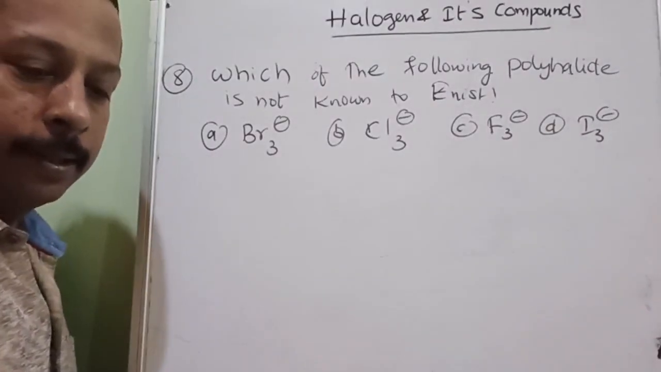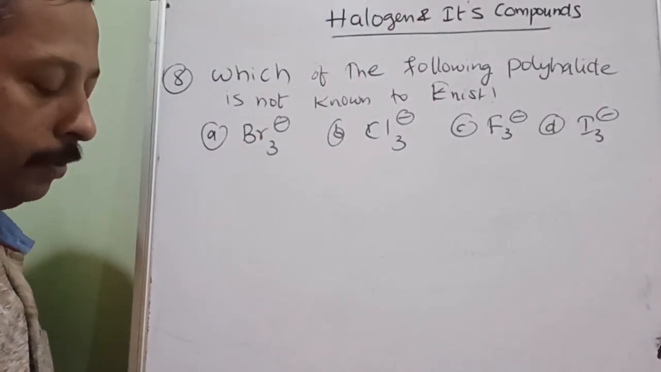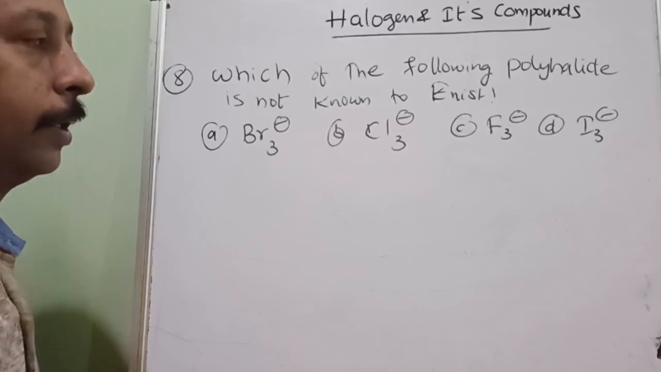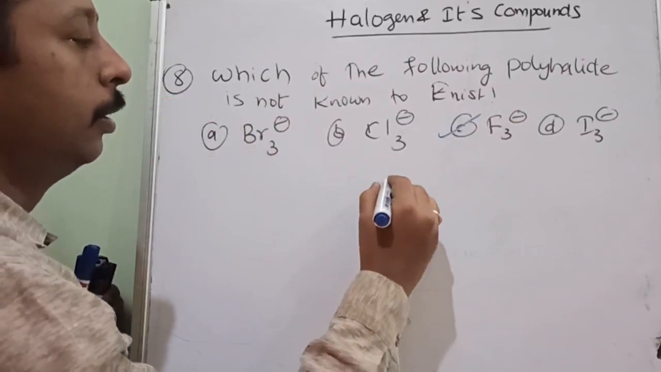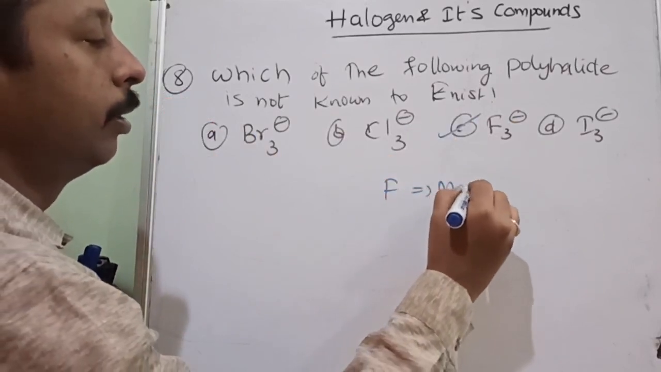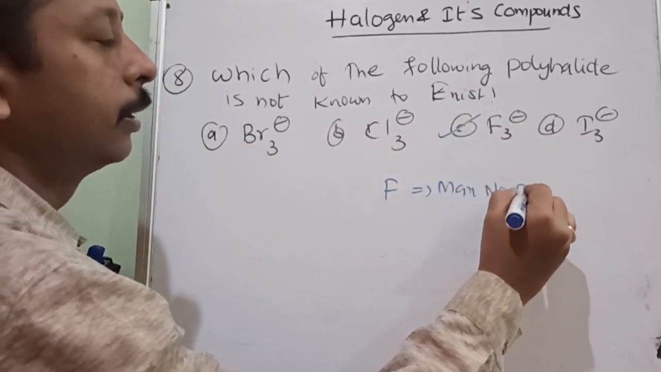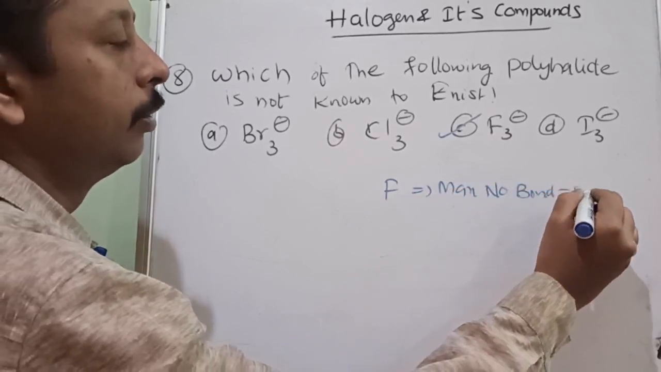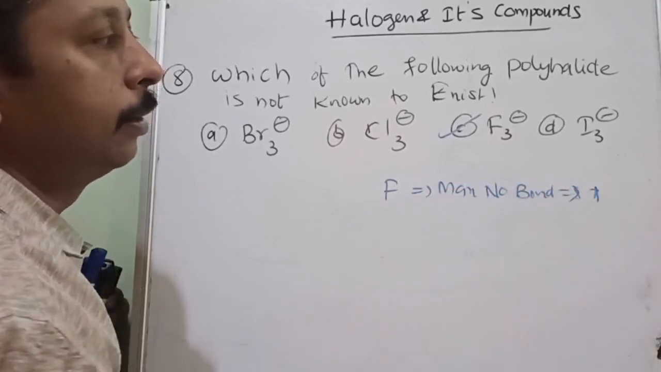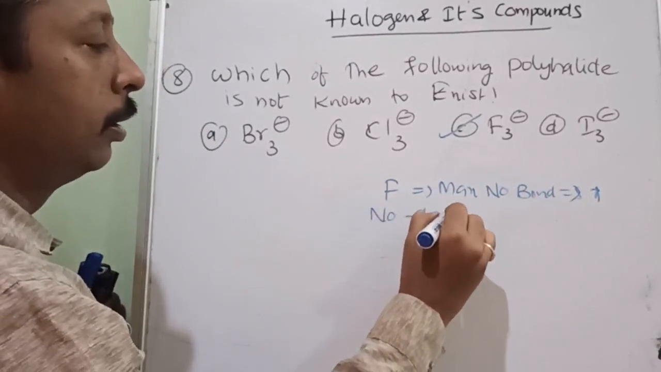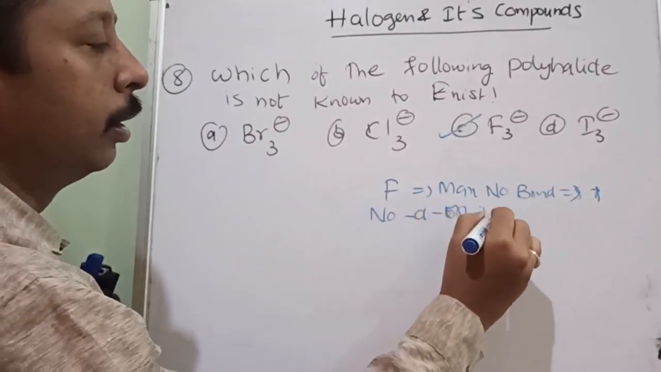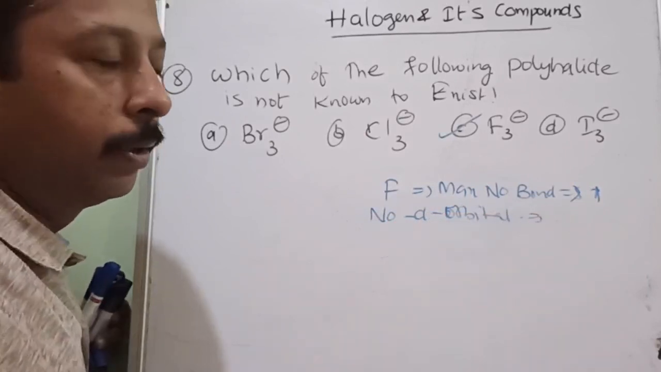Okay, guessed. Let's see what is the answer. For guessing also there should be reason. Answer is C. Why? Because fluorine has a maximum number of bonds. Maximum number of bonds must be how much? Only one. And it does not have a d orbital. No d orbital.